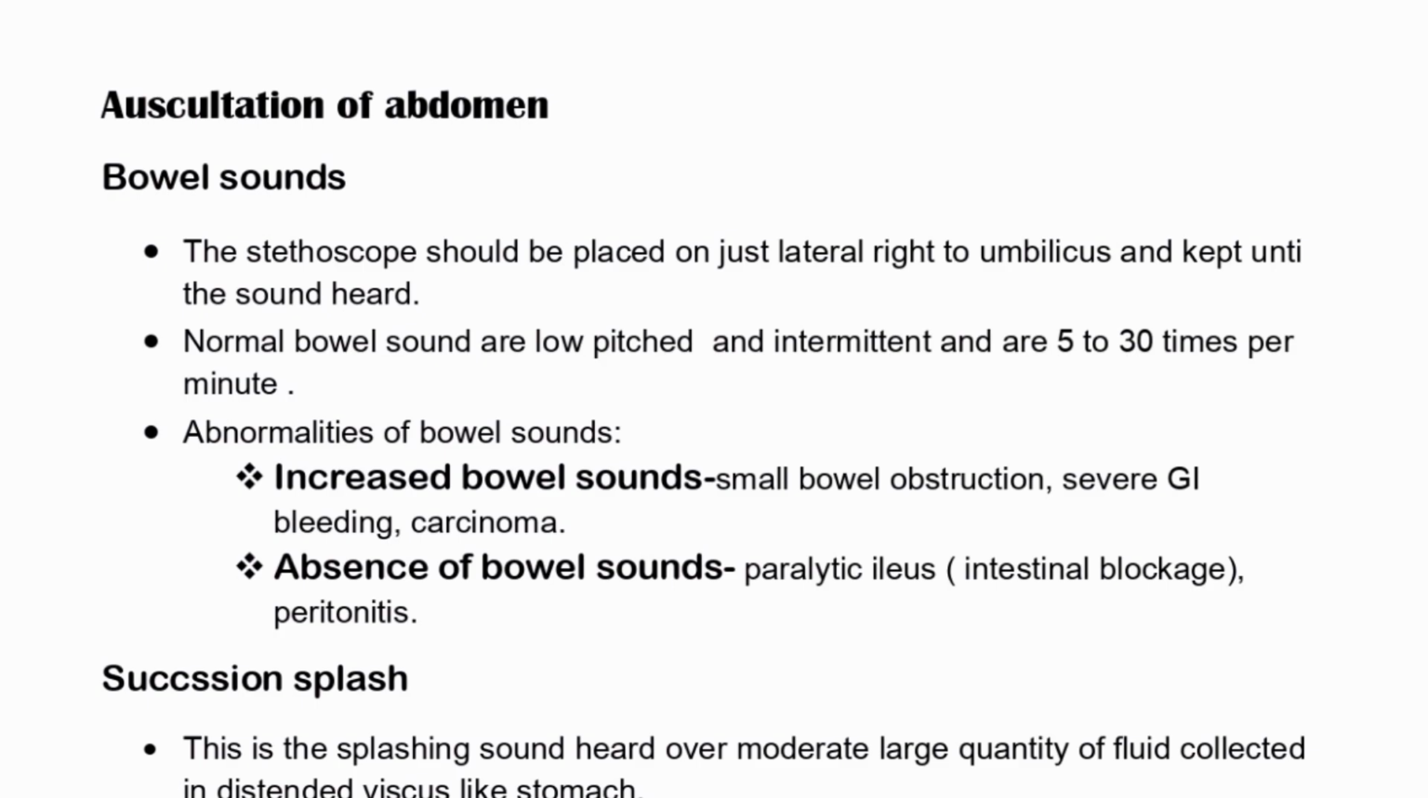So what are the sounds that we find in the abdomen? First is the bowel sound. Bowel sounds are the sounds of the intestinal movements that occur during the digestive process. For auscultating these sounds, we place our stethoscope just lateral right to the umbilicus and keep it until the sound is heard. The bowel sounds are low pitched and intermittent, and are at least 5 to 30